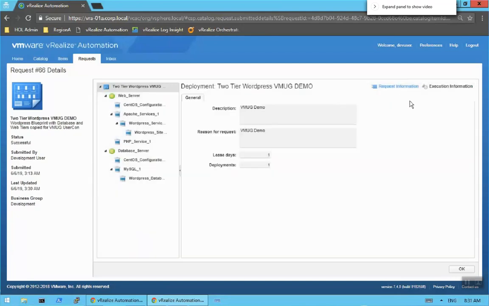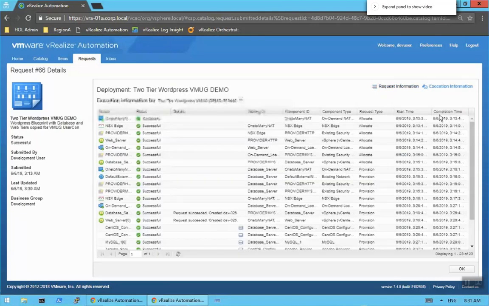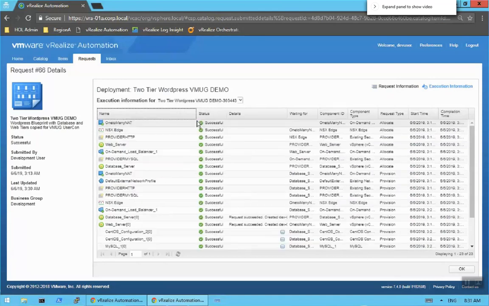And just like we saw in the request phase, here is what we see the end product. Now, what we see is that we can go to the execution information, and these are all the steps that it goes through during the provisioning process. So this is where we created the one-to-many NAT. That did not exist before on that edge in NSX. Now it does. It was created.